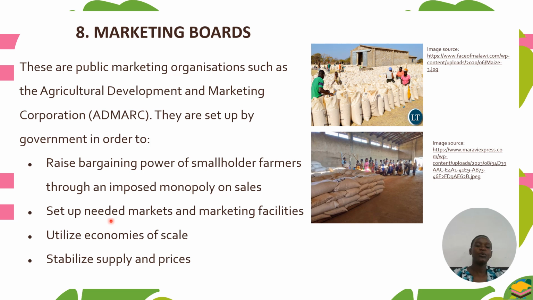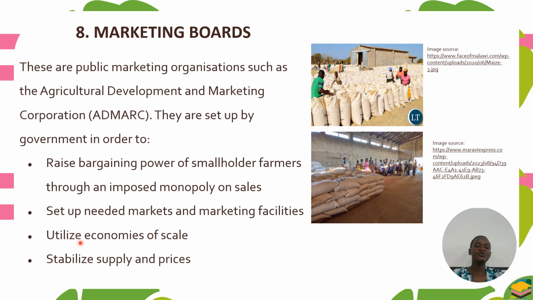As I've already said, these marketing boards like ADMARC will even buy the products from the farmers. So it means the farmers have a market which is readily available through these marketing boards. But sometimes they also set up marketing facilities, for example, packaging, grading, and so on.